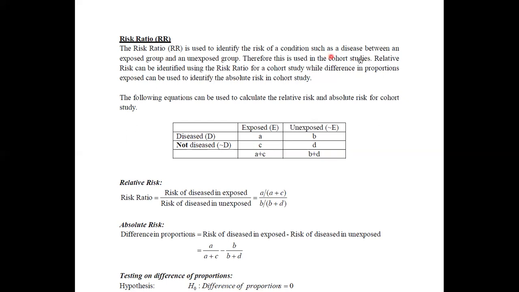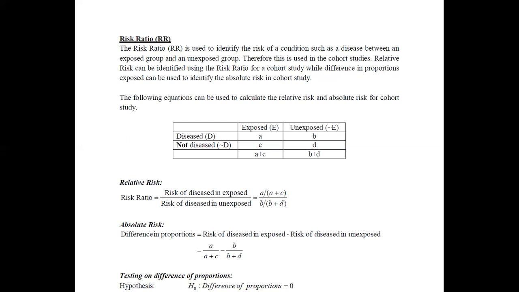For cohort studies, we can identify the relative risk and the absolute risk. The relative risk can be calculated using the risk ratio, while the difference of the proportion of exposed can be used to identify the absolute risk.